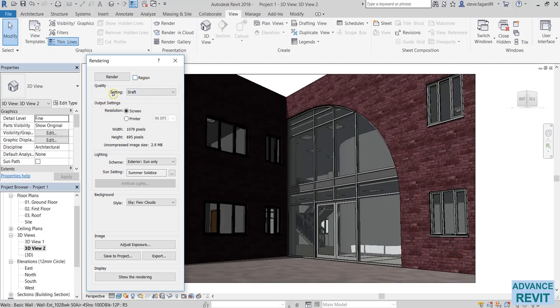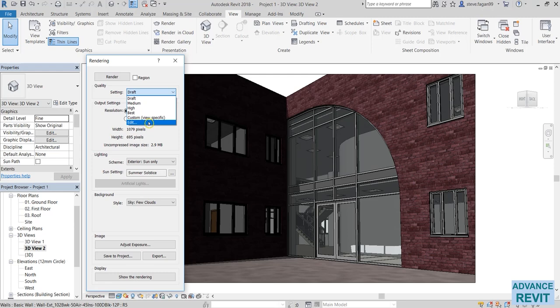Below that is the quality of the render. So we'll change that via the settings. Within the render quality settings, we have a few options to choose from: draft, medium, high, best, custom, and we can edit as well. The quality setting options on the render dialog allow you to specify the desired quality for the render image. When you want to present a design to the clients, you typically want a high quality rendered image. However, high quality rendered images can be slow to generate. So for testing purposes, you may want to just generate a draft quality image quickly.